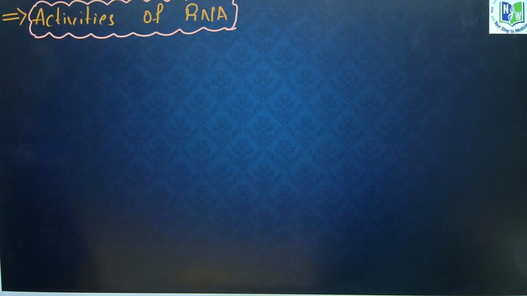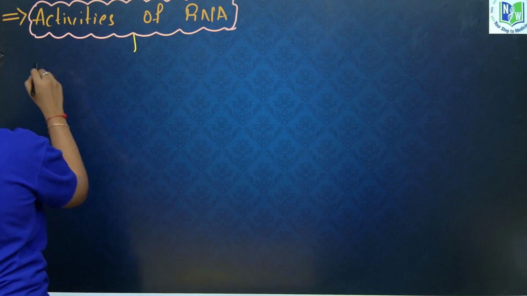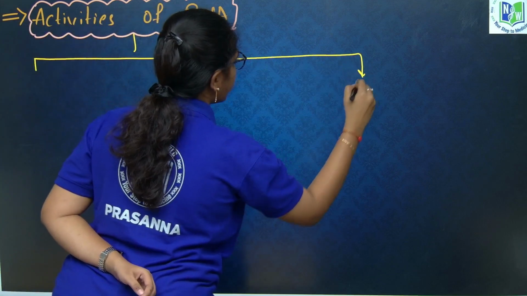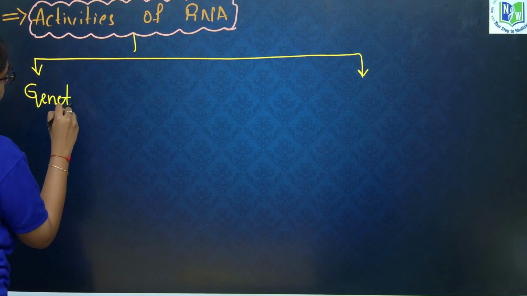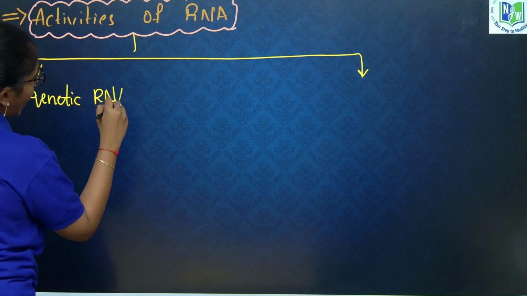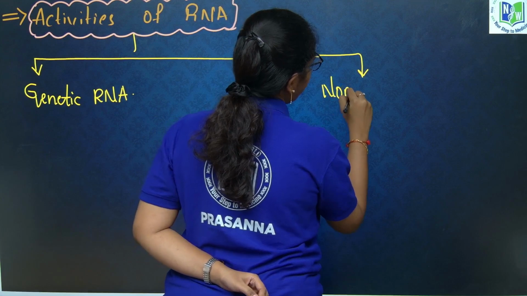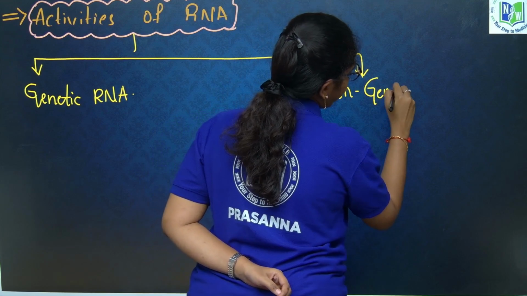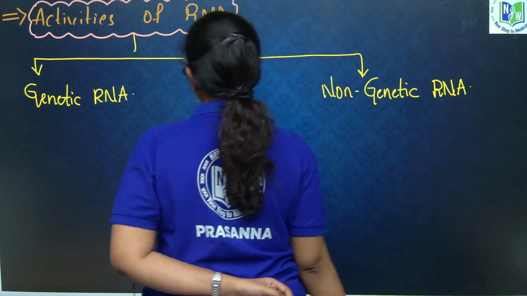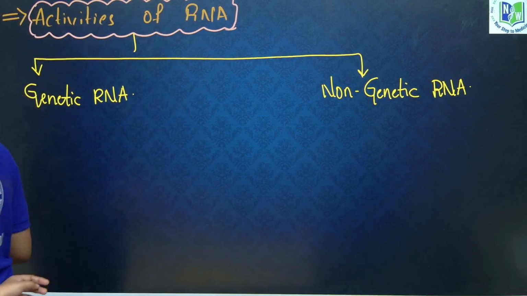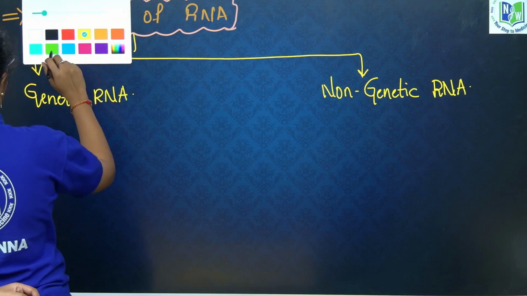If you see RNA, we have two types of RNA: genetic RNA and non-genetic RNA. In genetic RNA, RNA is stored as genetic material, or RNA itself is the genetic material.